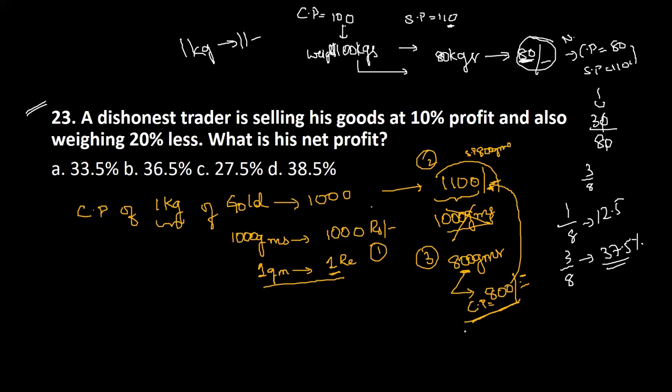1100 minus 800. Now point number 4 is that profit is 1100 minus 800. That is 300. You have to find out the profit percentage. The percentage is always on the cost price. 300 by 800, that is 3 by 8, which is 37.5%. This is his profit.